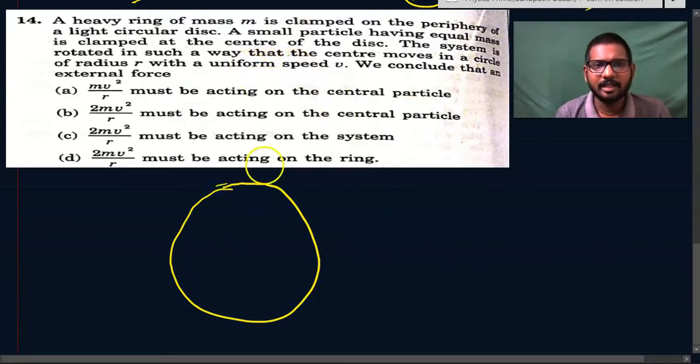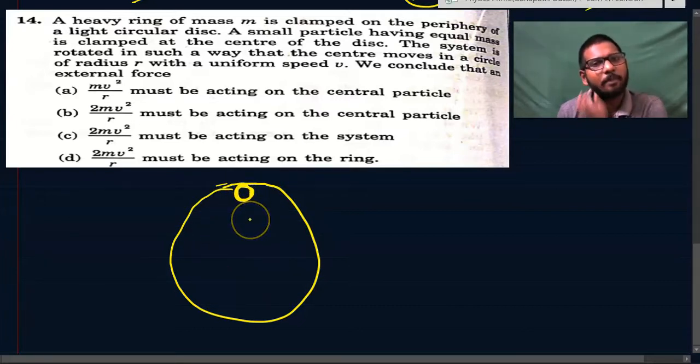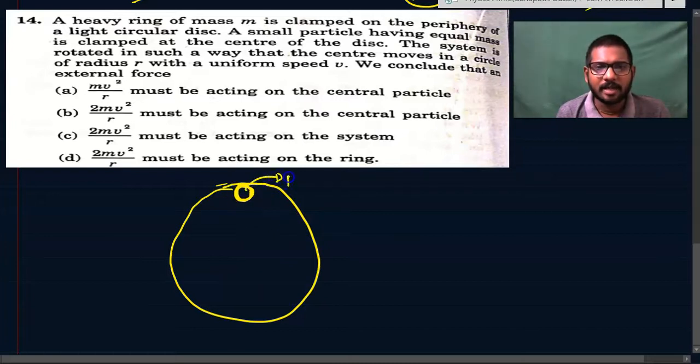A heavy ring of mass m on the periphery is clamped to this light circular disc, and a small particle having equal mass, mass m, is clamped at the center of the disc. Suppose this mass is here at the periphery and this mass is here at the center.